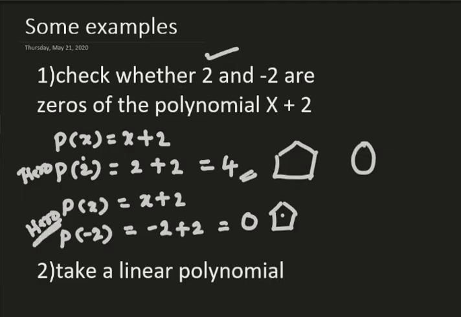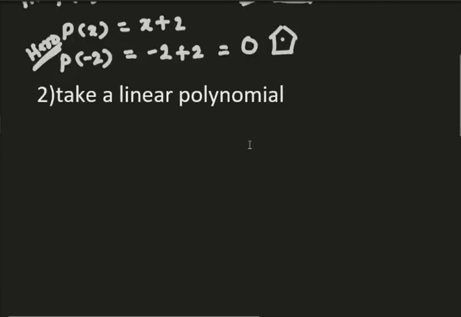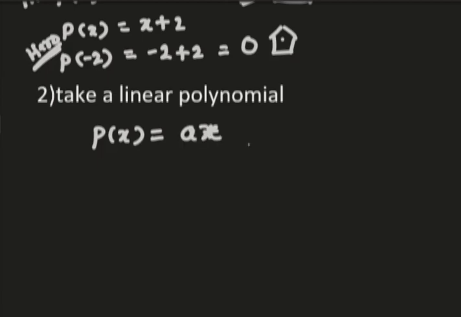Yes. Next, let us take a linear polynomial. Yesterday I taught you what a linear polynomial looks like. So let me write one polynomial here, ax plus b. Let us see what its 0 will be. For that I have to equate this ax plus b to 0. If they have given you the value, it's fine, you will substitute.